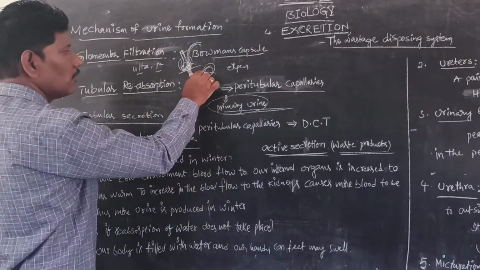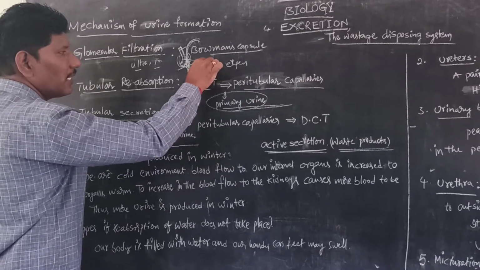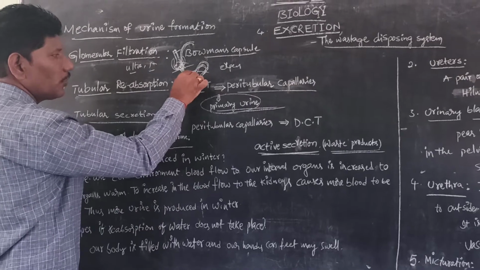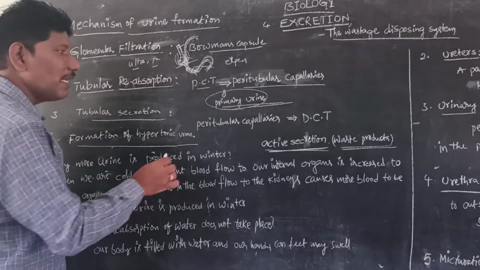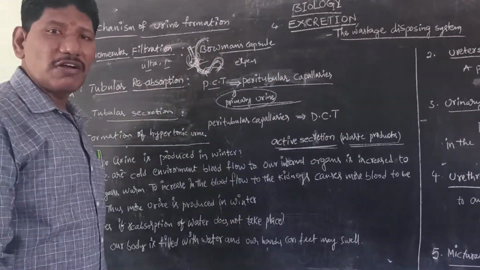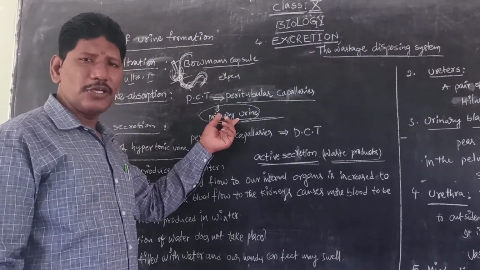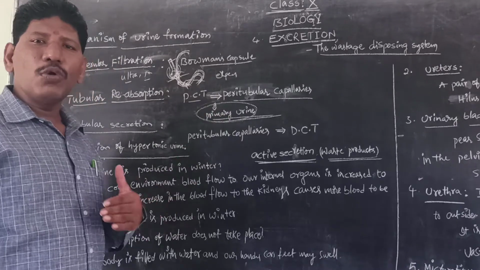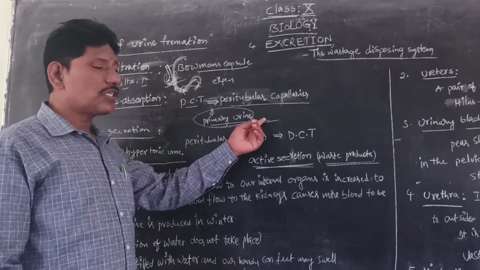The filtrate then flows to the renal tubule. This is called the PCT portion. PCT means proximal convoluted tubule, or first convoluted tubule. At this place this is not yet urine, but primary urine, equivalent in chemical composition to blood except blood cells. It is called just primary urine, but it has a large amount of water as well as useful and waste products.